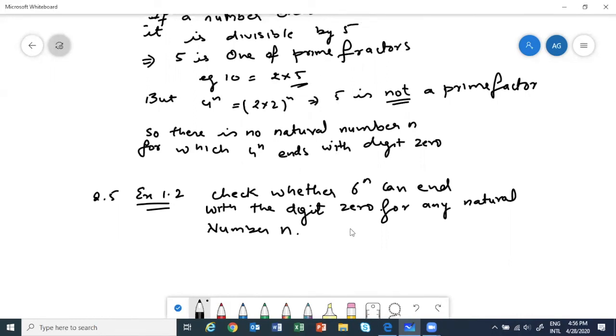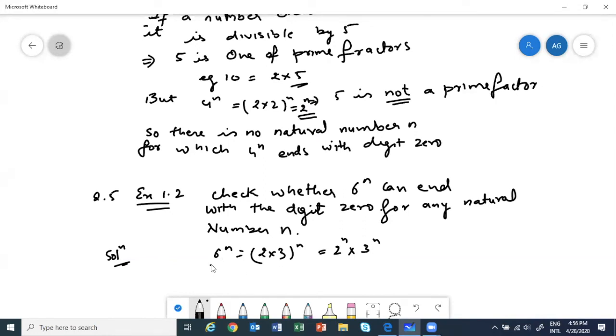See, again we will have the same thing as the previous one, only that our 6 power n we will write as (2 into 3) whole power n. So it will be 2 power n into 3 power n type only. Again, if the number has to end with a 0, it will have 5 in the prime factorization.